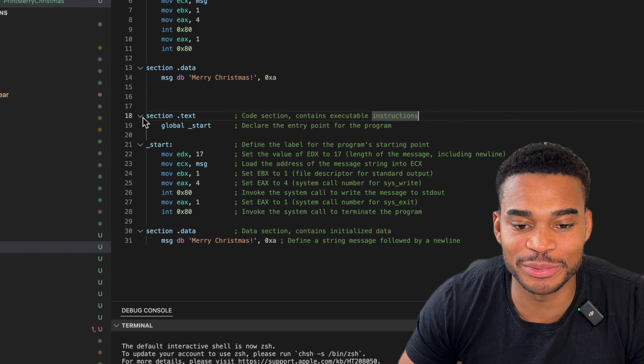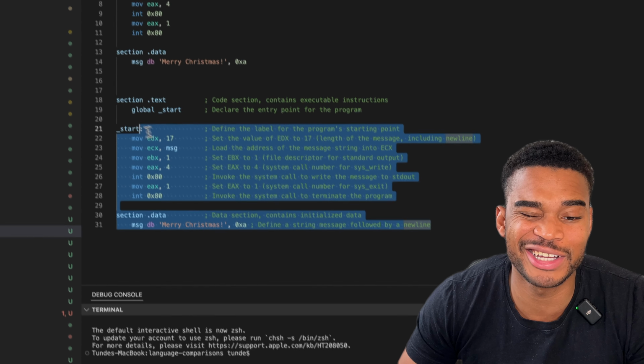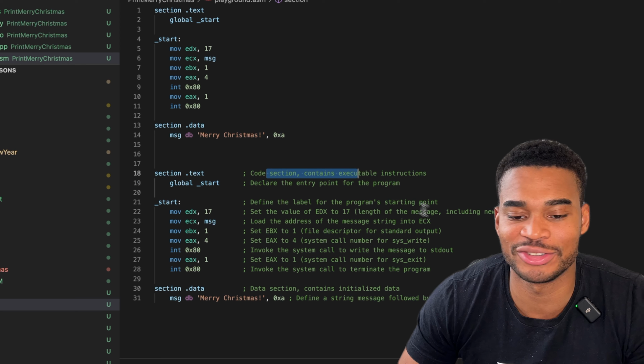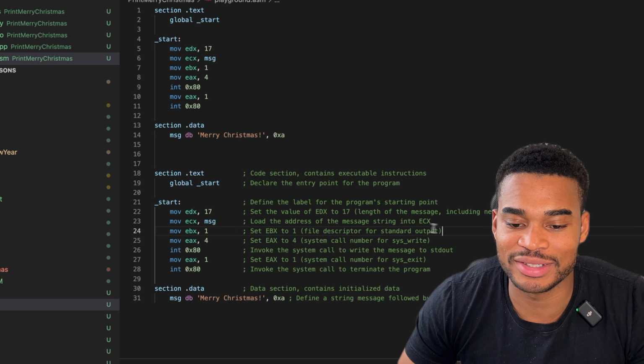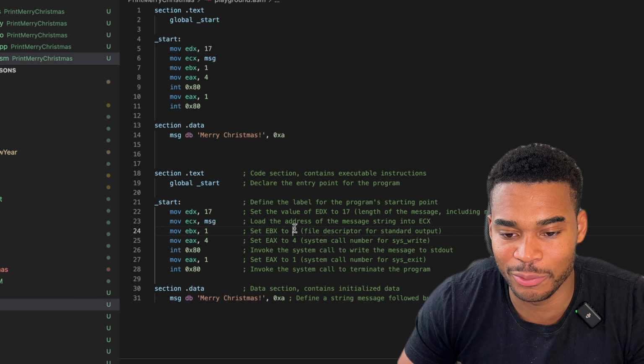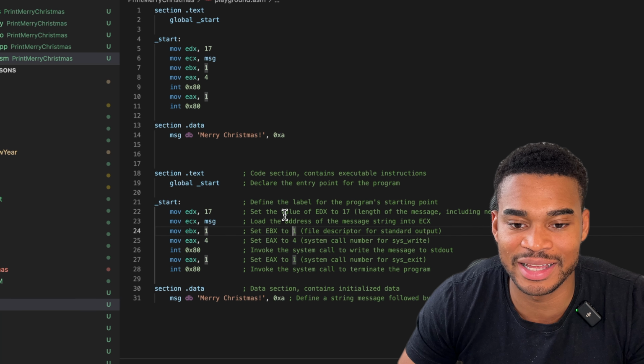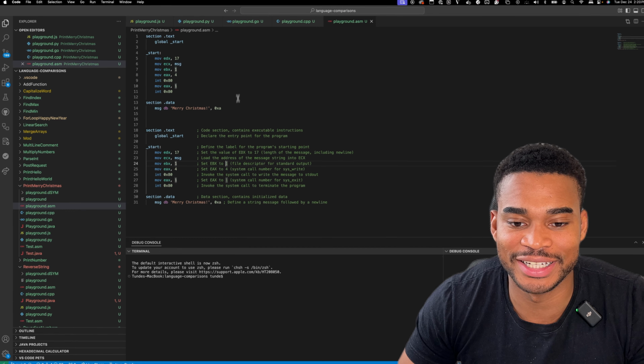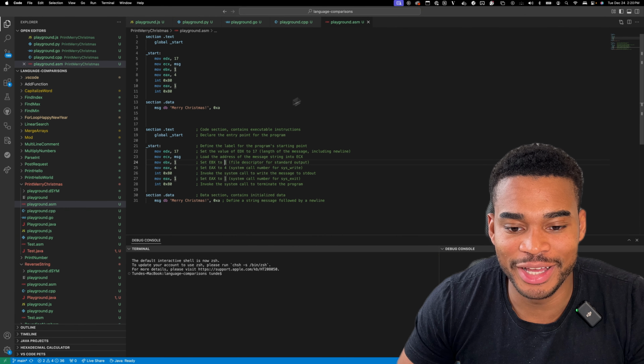And I usually just get GPT to comment on it. Even if I already kind of know what it does, I just get it to comment just to make sure I don't mistake anything. For example, 1 and 4, I actually thought 4 was for standard output and 1 was for printing. So if I did that, that would have been wrong. So I'm glad I didn't. And yeah, so I have everything basically to make this video.